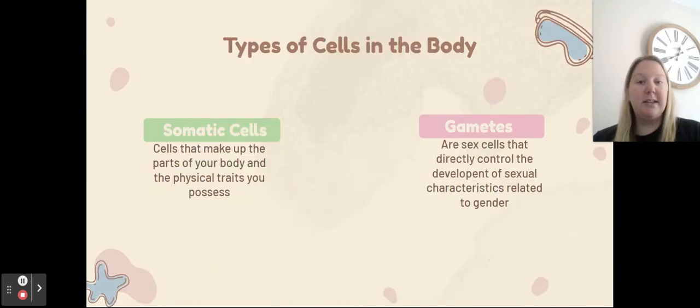So the two types of cells in the body: we have our somatic cells. These are cells that make up all of our body parts, all of our tissues, our organs, our bone, and contain and relay the physical traits that we actually possess. Our gametes are our sex cells, and the sex chromosomes directly control the development of sexual characteristics relating to gender. In humans, it's an X and an X for female, or an X and a Y for male.